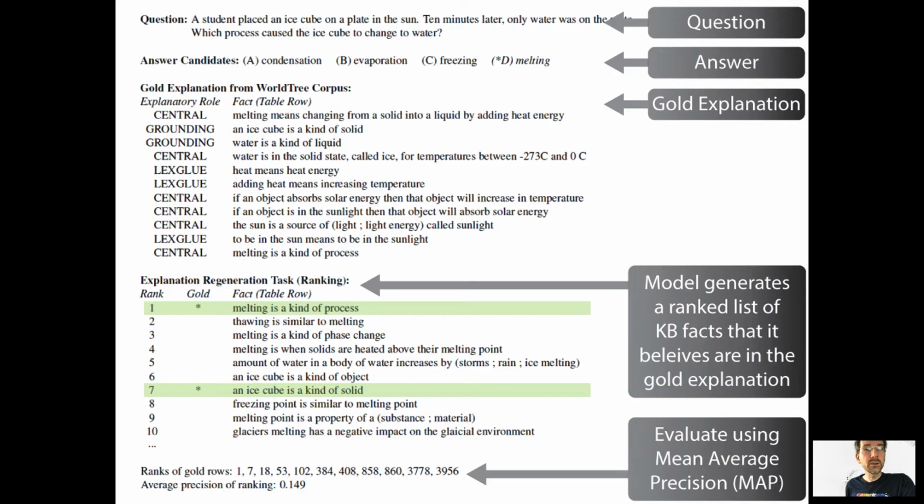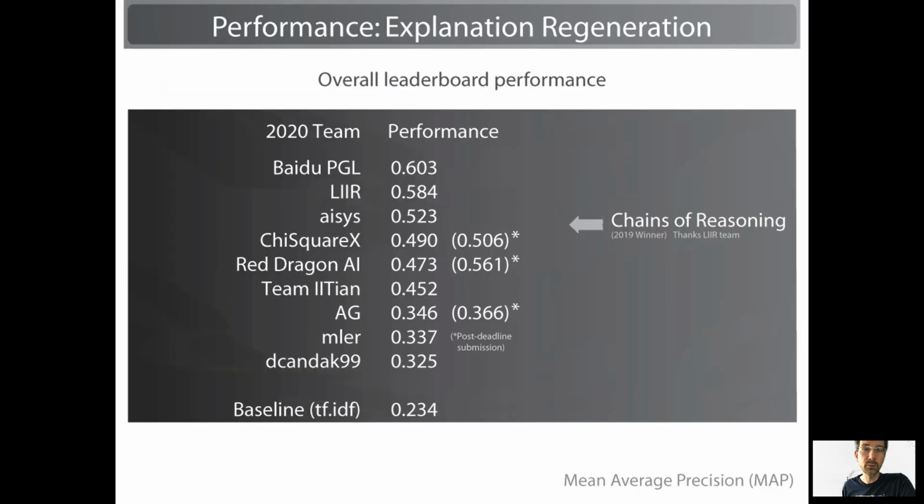So a quick overview of the team submissions. To make this shared task accessible to a wide audience, we reframed the explanation regeneration from a graph building task to a re-ranking task. Given the question and the answer, the model has to rank all the facts in the knowledge base such that the facts that are most likely to be in the explanation are ranked highest, and most graph-based methods can be decomposed into this problem or converted back into this problem. It also lets us use standard ranking metrics to evaluate performance, and here we use mean average precision.